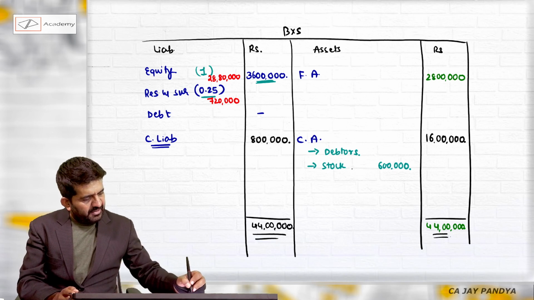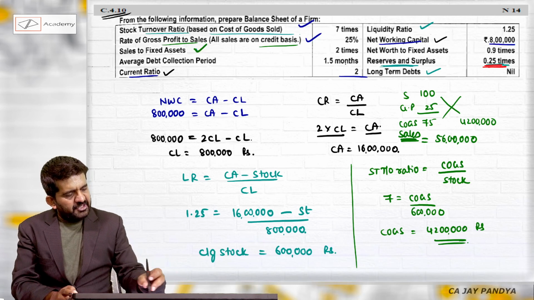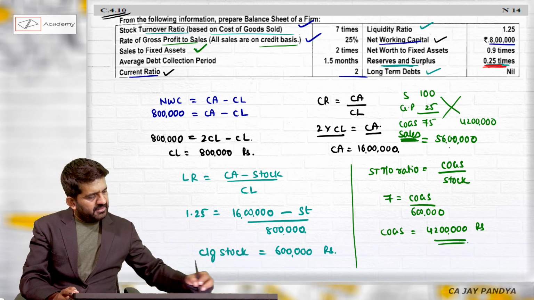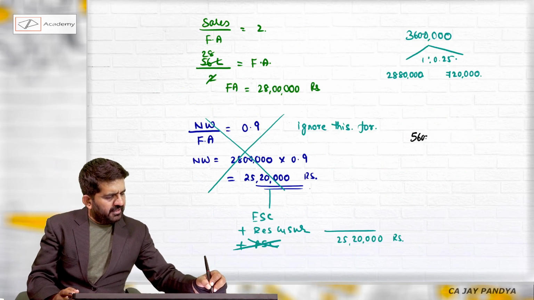I can still find out one answer, which is debtors. Average debt collection period is 1.5 months. I am having answer of sales, 56 lakhs is for 12 months.